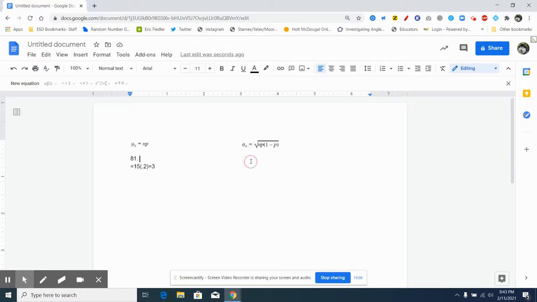The second piece of this is the standard deviation. So just taking a look at that, square root of n, again was 15, times p, which is 0.2, and then times 1 minus p, so 1 minus 0.2 is 0.8.